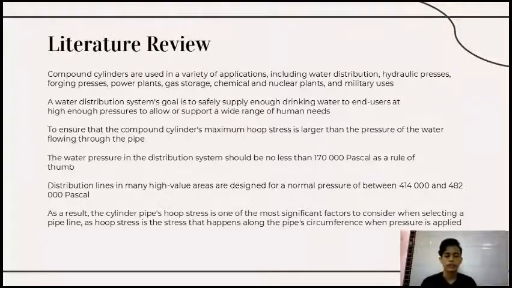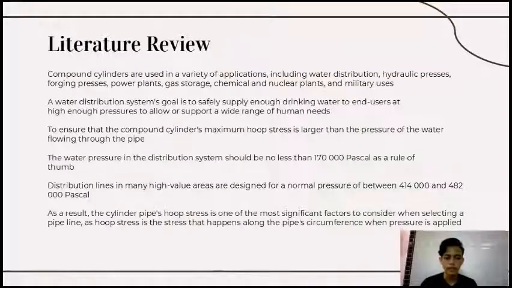Okay, so I will present about the literature review. First off, compound cylinders are used in a variety of applications, including water distribution, hydraulic presses, forging presses, power plants, gas storage, chemical and nuclear plants, also military uses. A water distribution system's goal is to safely supply enough drinking water to end users at high enough pressures to allow or support a wide range of human needs.